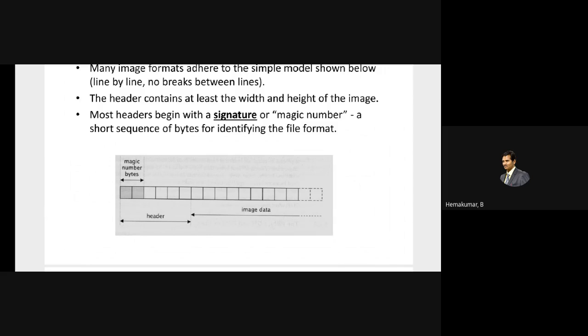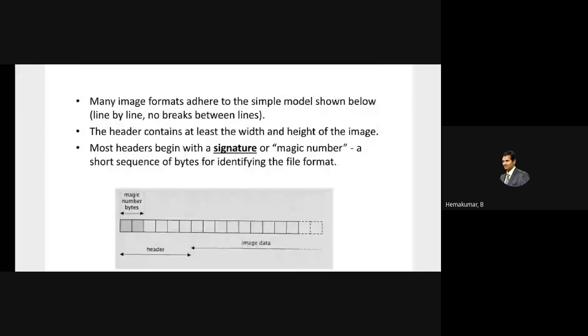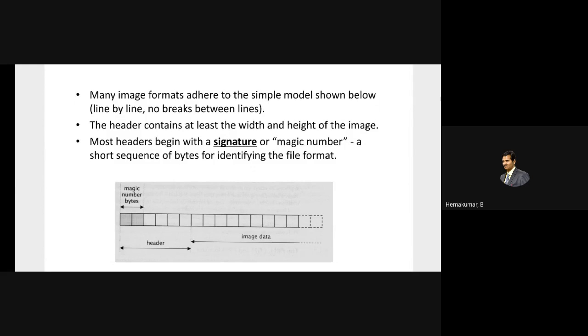So there should be something allocated for the header in the case of a file, and for the image data. There should be some proportion for the image header, because that header only gives the idea of the particular image file. So we have to put a header above the image content data. Many image file formats follow the simple model shown below, but there are many complex formats also.